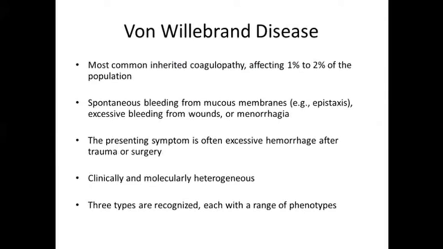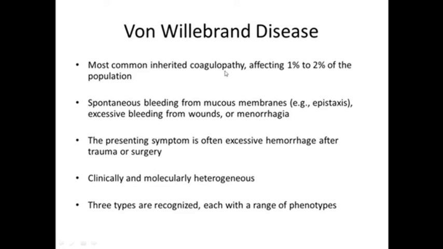So any deficiency in this factor will lead to von Willebrand disease. This is the most commonly inherited coagulopathy, which affects 1 to 2% of the population. And in this also there will be spontaneous bleeding from the mucous membrane, or can have excessive bleeding from wounds, or female patients can present with menorrhagia also. So the presenting symptom is excessive hemorrhage after any trauma or surgery.